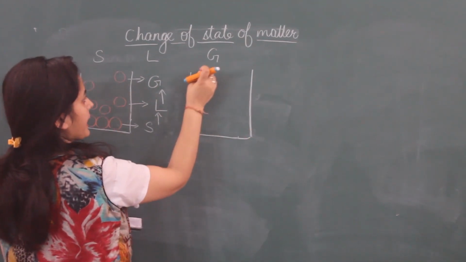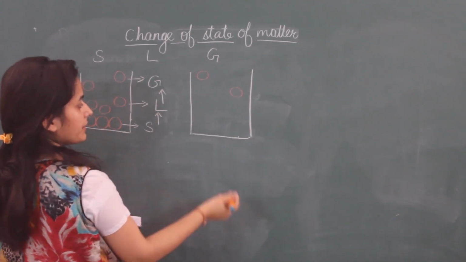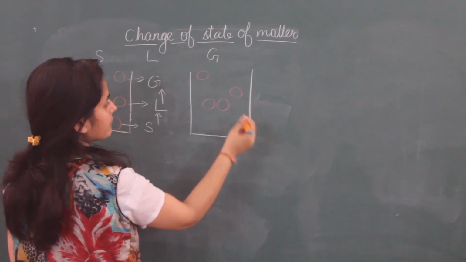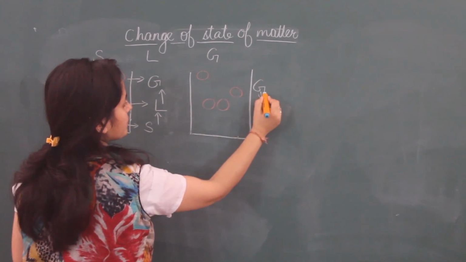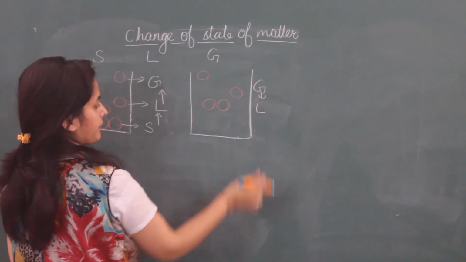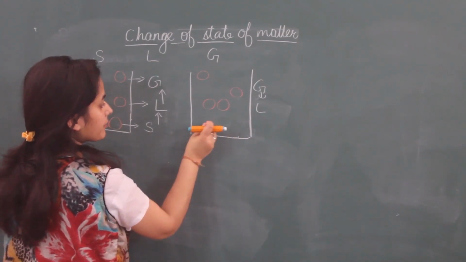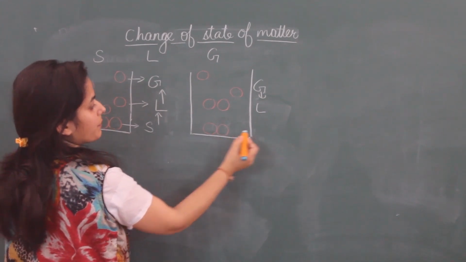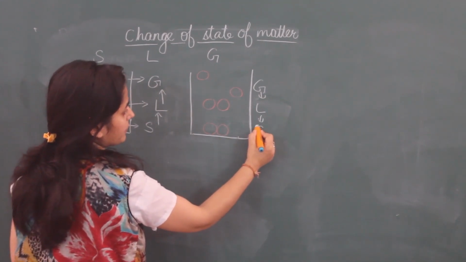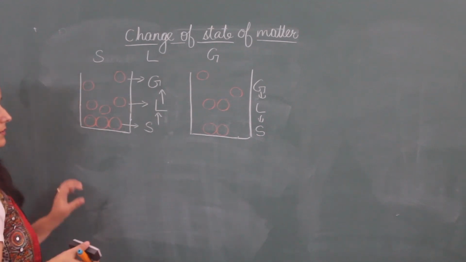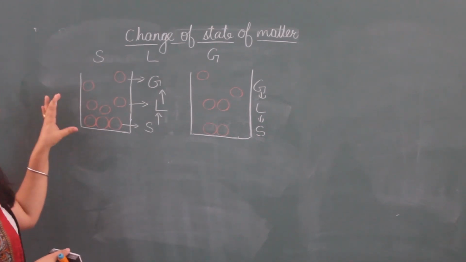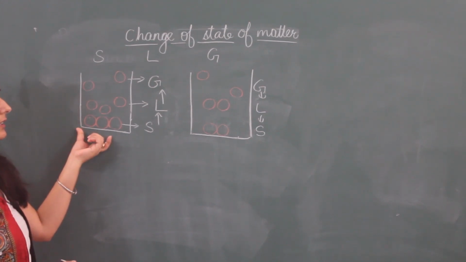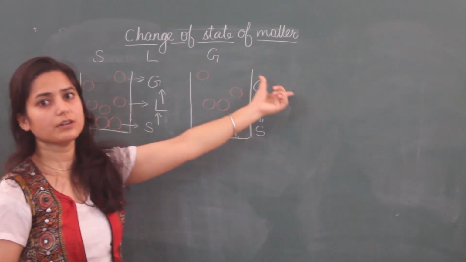Same way, gas particles are far from each other. When by any way we make them close, then from gas to liquid state we can convert them. And if we make this compactly packed, that means no gap between these particles, then we can convert this liquid into solids. So simply by increasing or decreasing the gap between the particles, or by changing their kinetic energy, we can change the state of the matter.